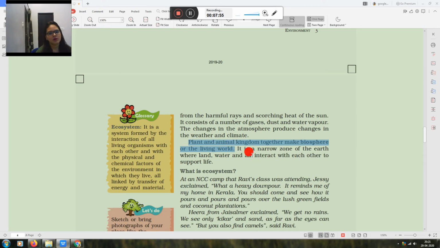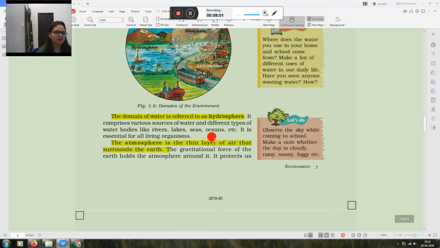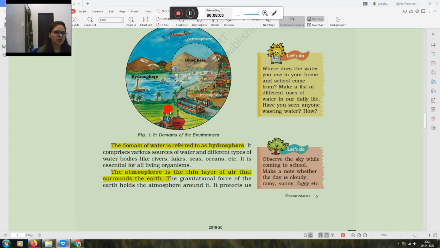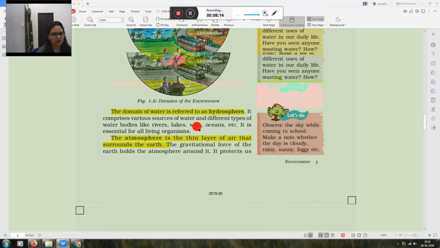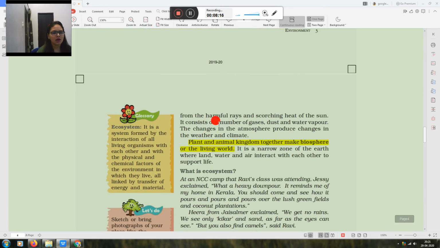Plants and animals can survive in these three conditions, which are lithosphere, hydrosphere and atmosphere. These three things make an area or a region suitable for living organisms. So plant and animal kingdoms together make the biosphere or living world.